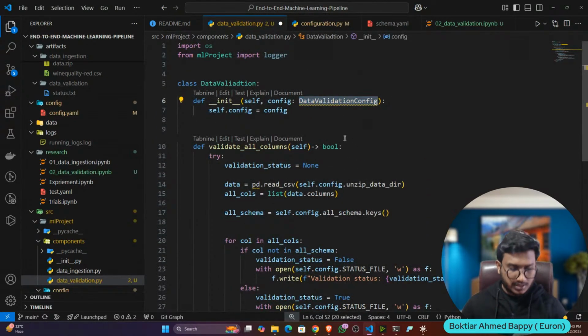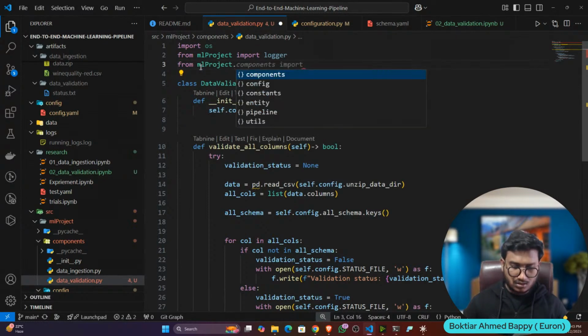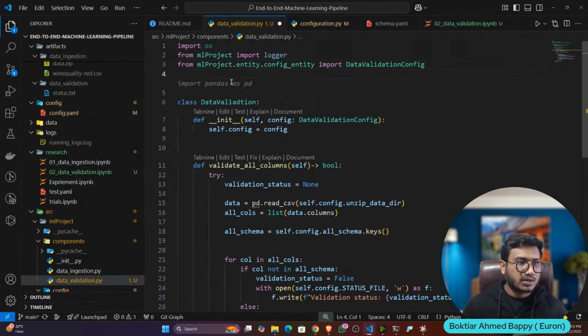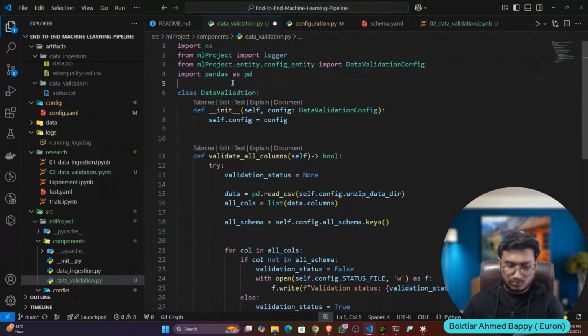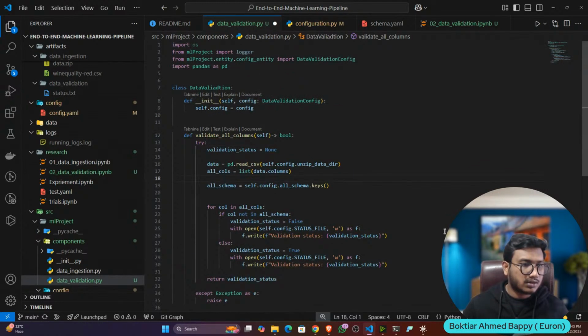I also need to import data validation. So from ml project dot entity dot config entity import data validation config, and I also need pandas. So import pandas as pd. And then anything else? I think everything is fine.